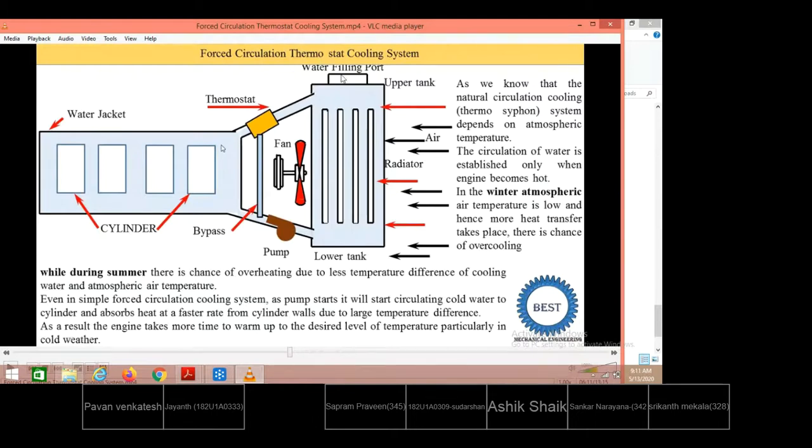What is the meaning of keeping the thermostat here? When we have initially started the engine, upon supplying water to the engine jackets, the heat added will be lesser. The rise in temperature of the jacket water will also be lesser.